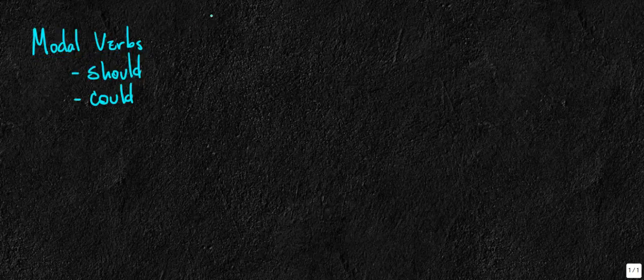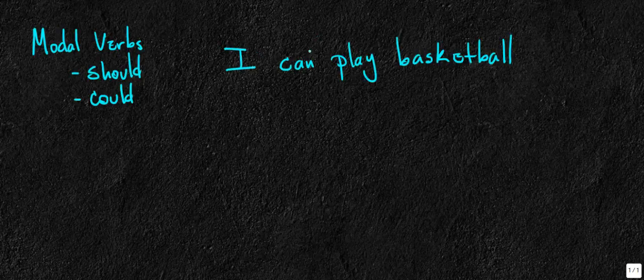So I'll give you an example. Let's say, for example, I can say, I can play basketball. Now, you remember from our other classes that can is a modal verb that expresses ability or capacity. So I'm going to change can to a different color. All right, so this is a modal verb. What it's doing is modifying the verb. Now, I'm not saying that I play basketball. I am telling you that I have the capacity or the ability to play basketball.